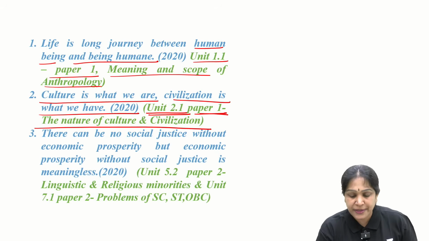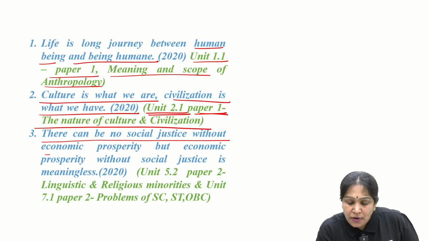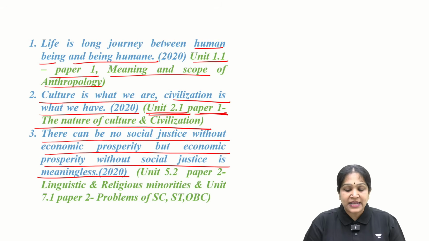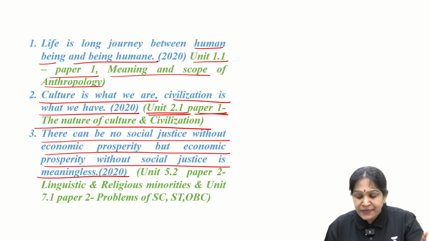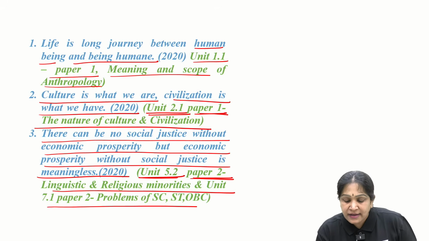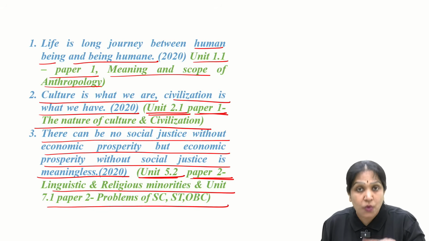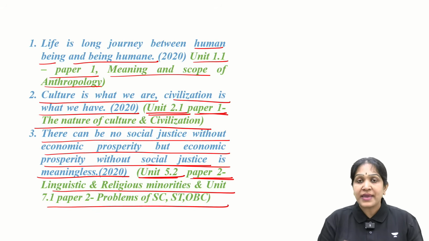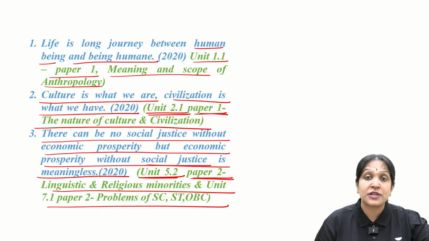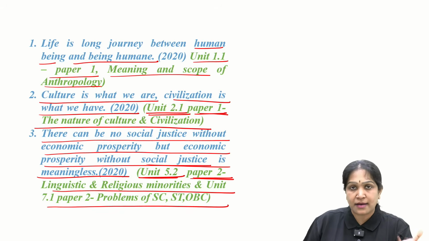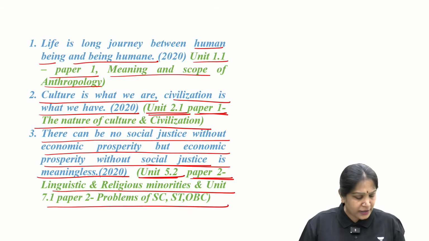Unit 2, anthropology. There can be no social justice without economic prosperity, but economic prosperity without social justice is meaningless. It is an essay from 2020 and it is related to unit 5.2 paper 2, that is linguistic and religious minorities, and the problems faced by SC, ST, OBCs, that is about social justice. Is it clear? Economic prosperity, social justice. I mean, prosperity should be equally distributed to all categories like minorities, SC, ST, OBC.